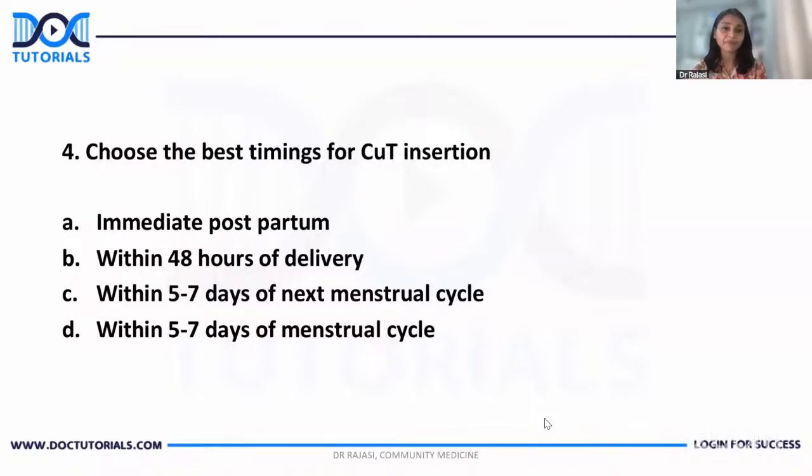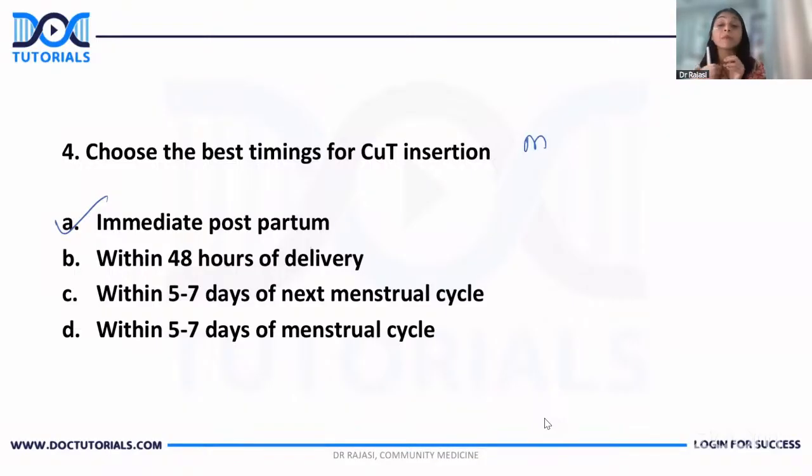Okay. Now choose the best timing for copper T insertion. Again, multiple choice. Immediate postpartum. Yes, within 10 minutes of delivering placenta, that is one time that you choose as the best timing. It was multiple choice. That means you can go for multiple options. That was something which was a speciality of this year's question.